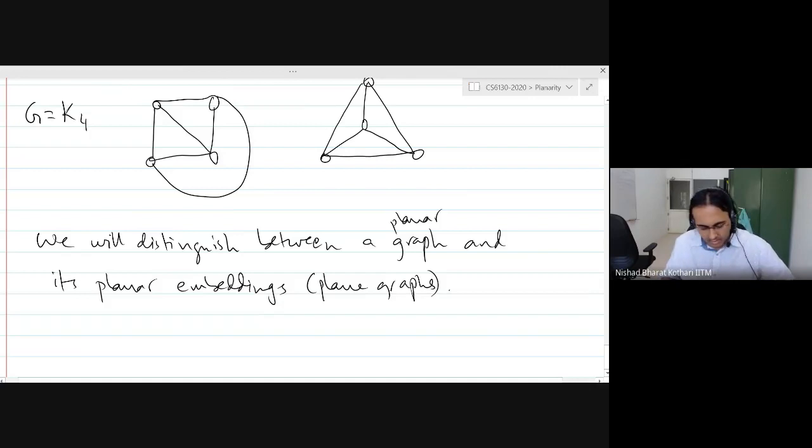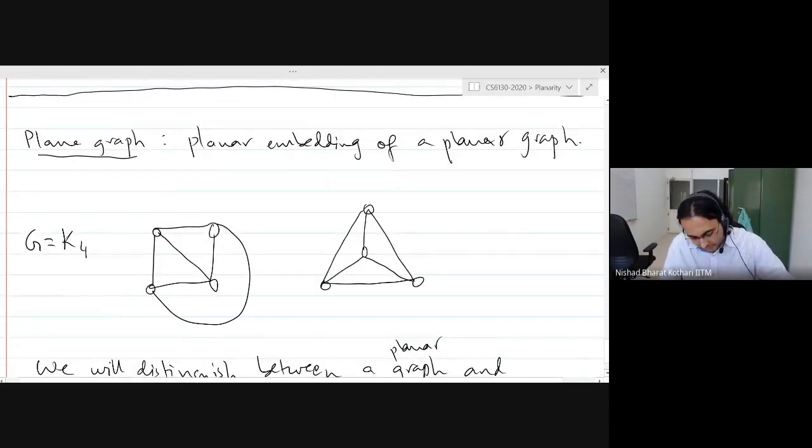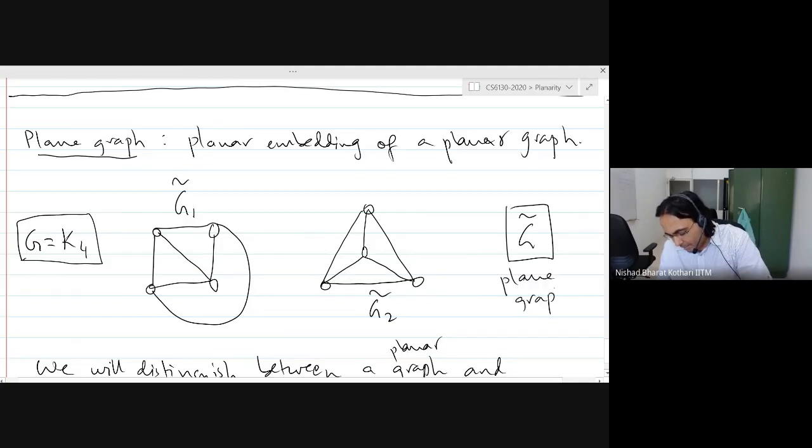In particular, in this example here, I could say that this is G, the graph K4, which I have not drawn because it does not need to be drawn. This is G1 tilde, and this is G2 tilde. So generally, I will be putting a tilde over the graph to denote that we are talking about a plane graph, which means it is an embedding or a representation of the graph.